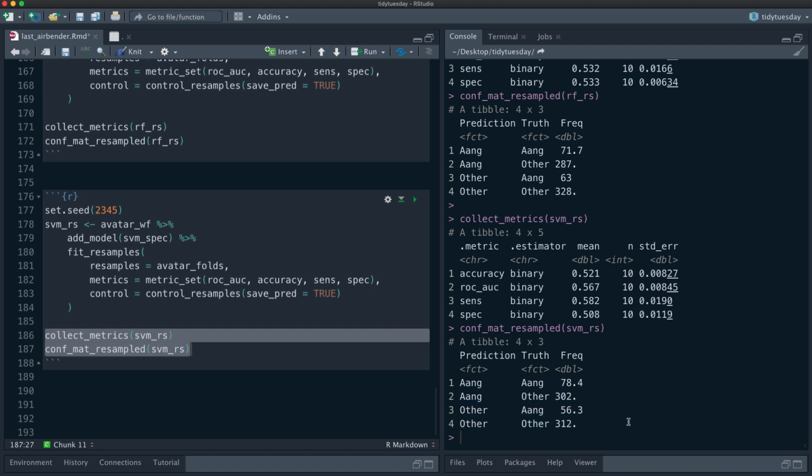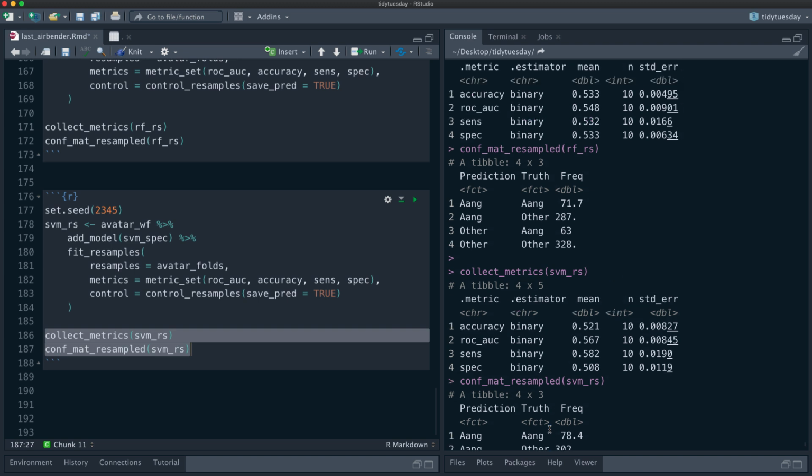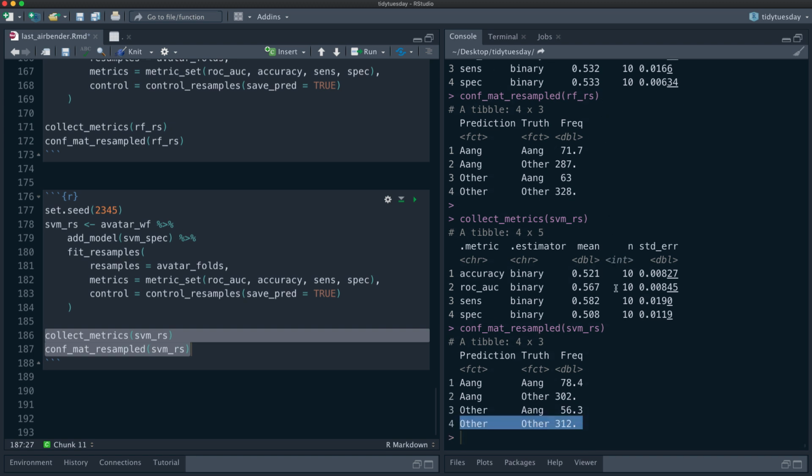So comparing the random forest and the support vector machine here, the support vector machine is doing a better job of finding Ang speaking at the expense of incorrectly finding Ang not speaking and saying Ang said that. Whereas the random forest is just barely not random guessing here.